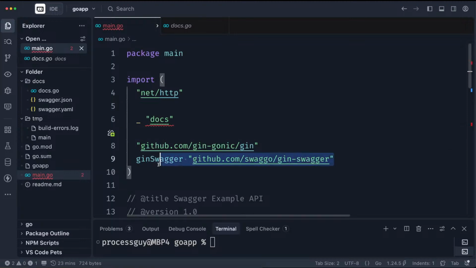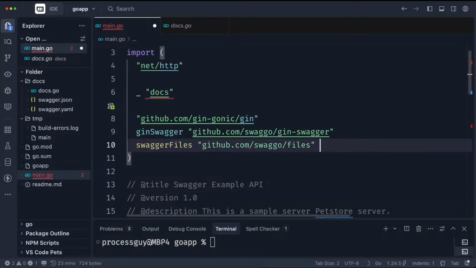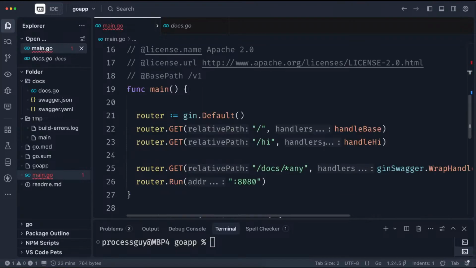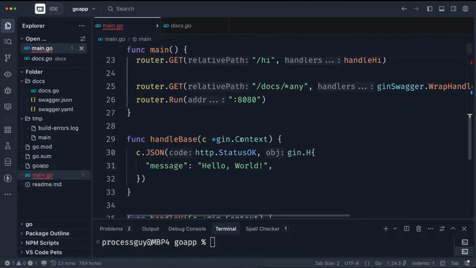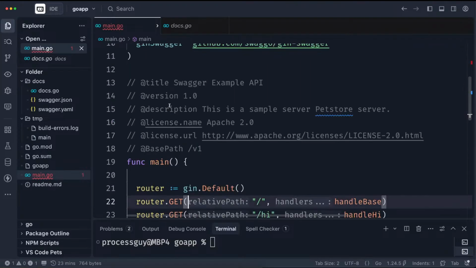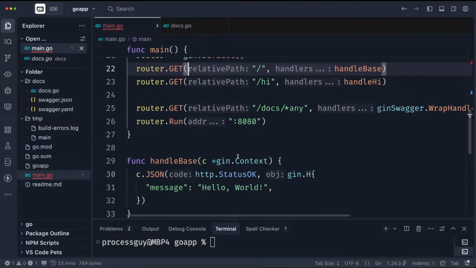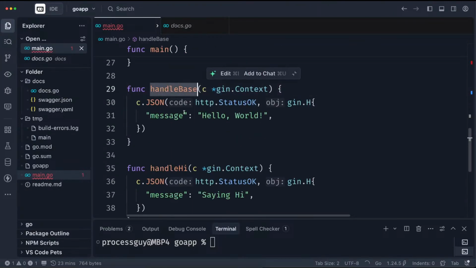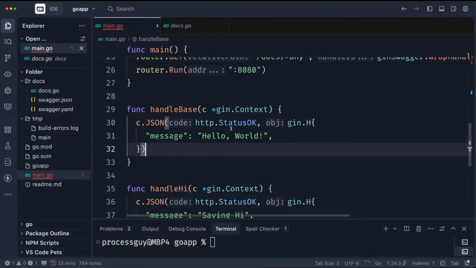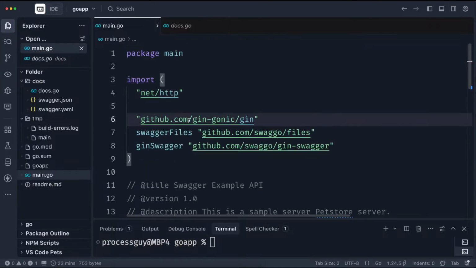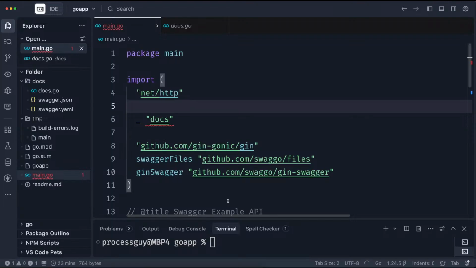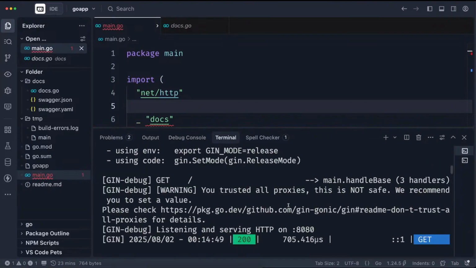This is one of the ones that automatically came in, but the other one didn't come up automatically, which is the files. So we didn't have the files in. So now this is supposed to deal with the file. And now we have that file settled. Now the other part we need to also worry about is, I mentioned that we did not document. So let me leave that undocumented, so that when we come back, we'll use that opportunity to document hello base and also handle hi. Okay, so it's still giving me this issue, but I don't know why it's not listening to me. But let me see if I run it, if it will listen along.